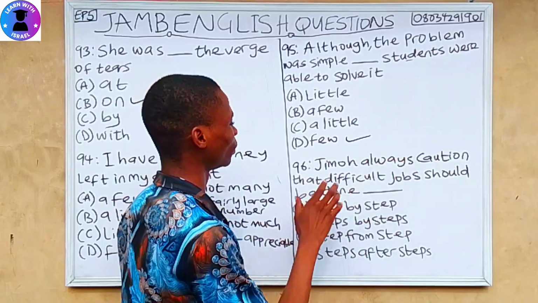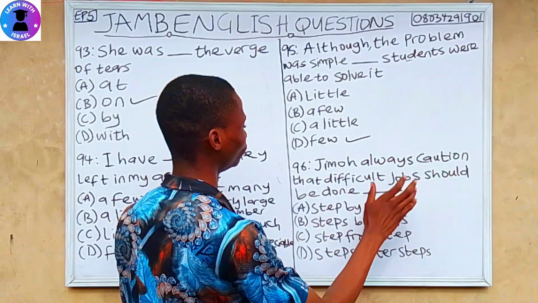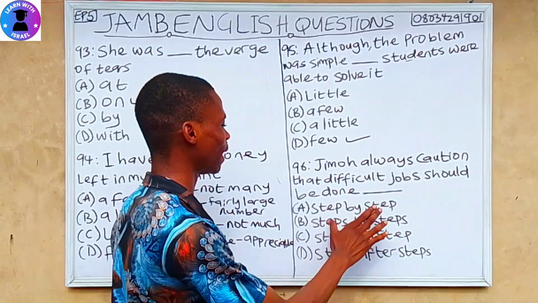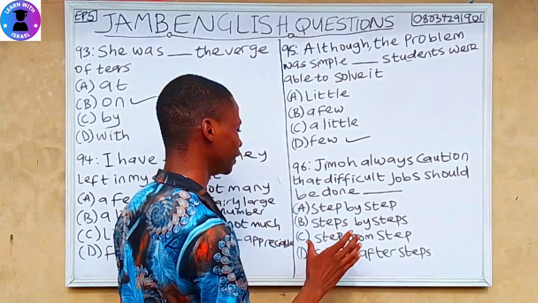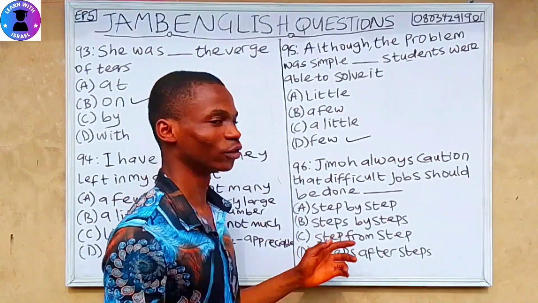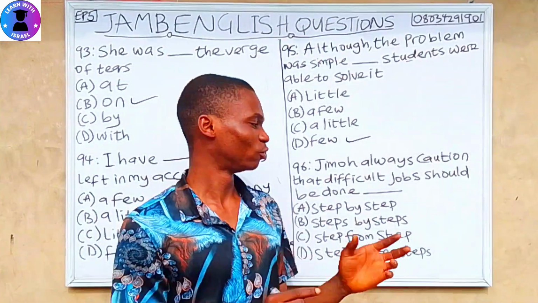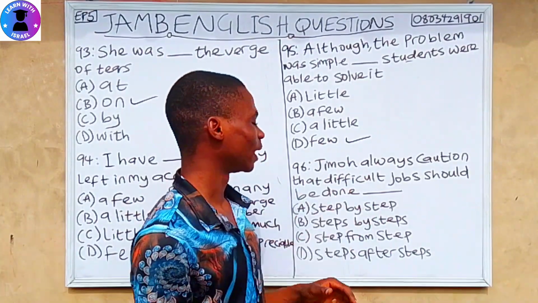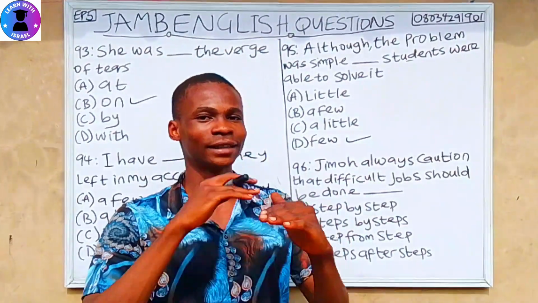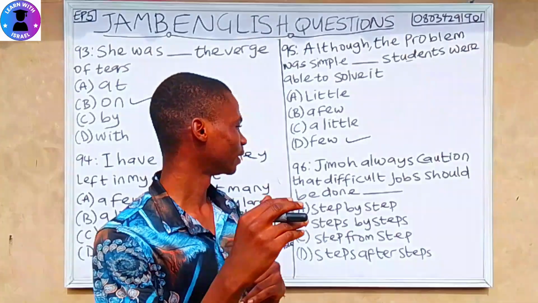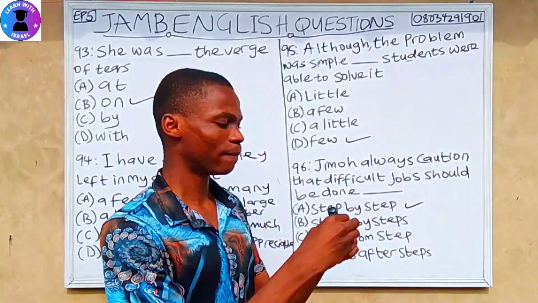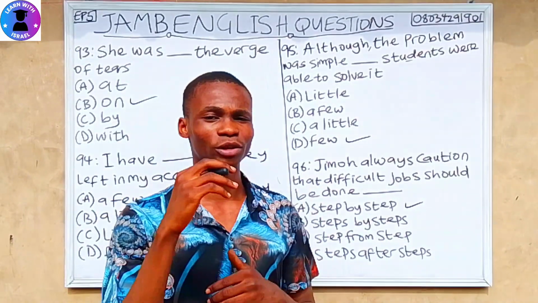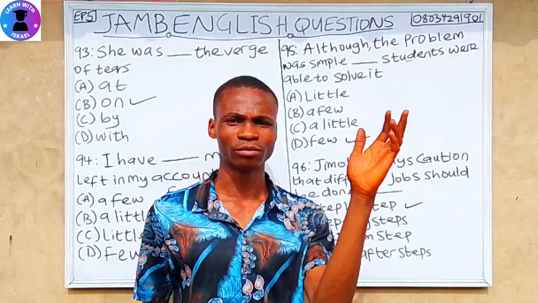Question 96. Jimo always cautioned that difficult jobs should be done: A, step by step, B, steps by steps, C, step from step, D, steps after step. This question is so simple. I know you should be able to answer this question. The correct answer is step by step, which means gradual process. Jimo always cautioned that difficult jobs should be done step by step, gradually. It should be done gradually. So let's move to the next one.